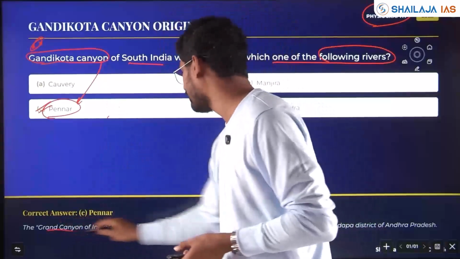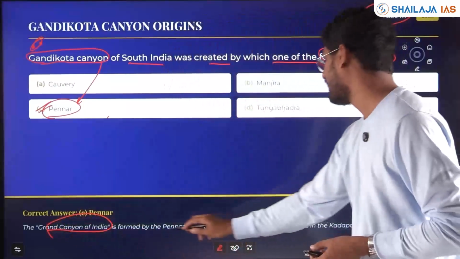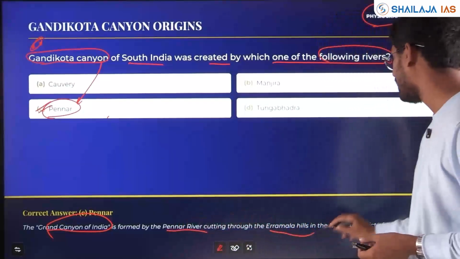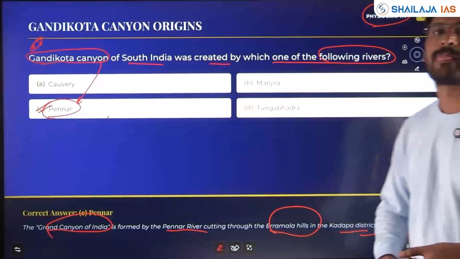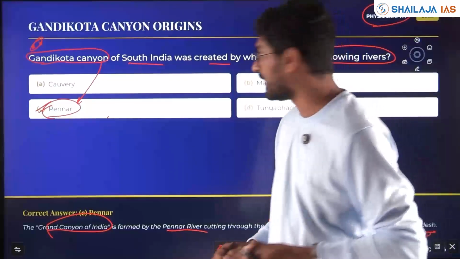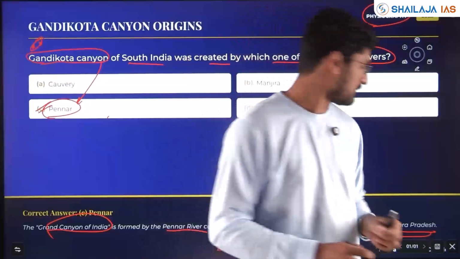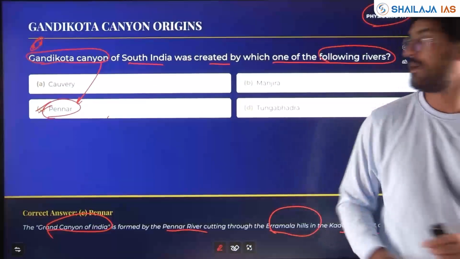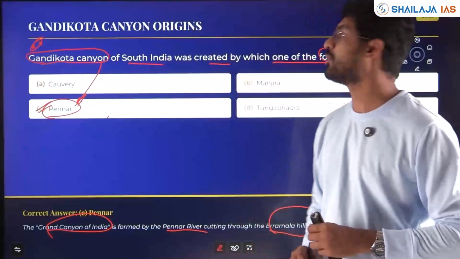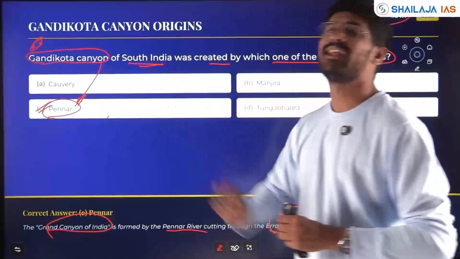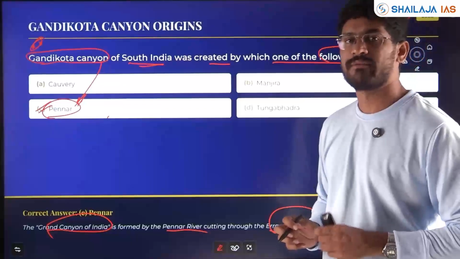So, the Grand Canyon of India is formed by Pennar River cutting through the Erramala Hills in Kadapa district of Andhra Pradesh. Okay, sorry, I told Telangana, it's in Andhra Pradesh. Kadapa district of Andhra Pradesh, Pennar River flows. Okay, Gandikota Canyon in South India is on Pennar River in Kadapa district of Andhra.